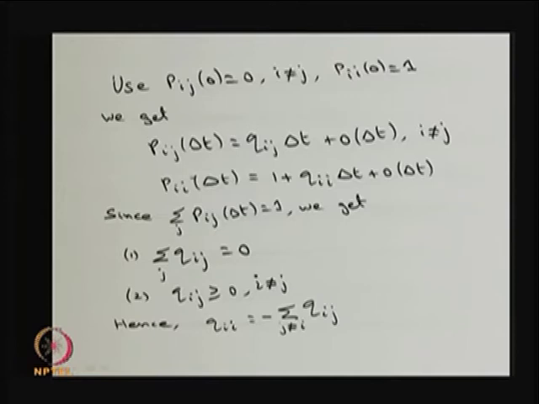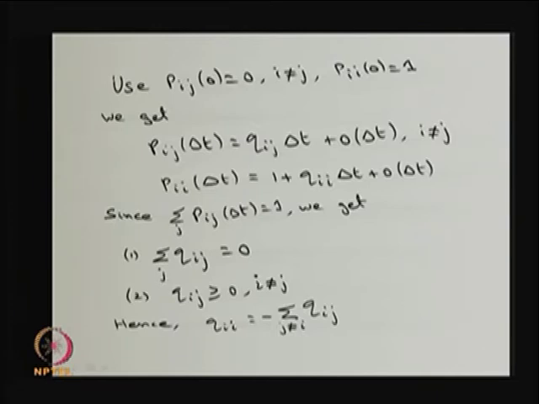Therefore, using this property, you will get the summation of Qij over all j to be 0.